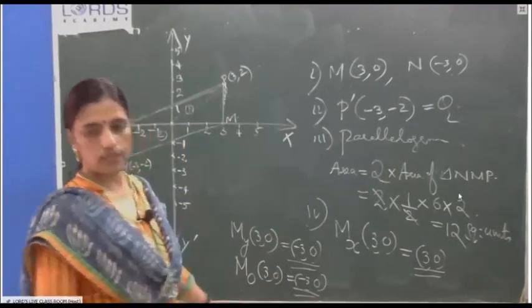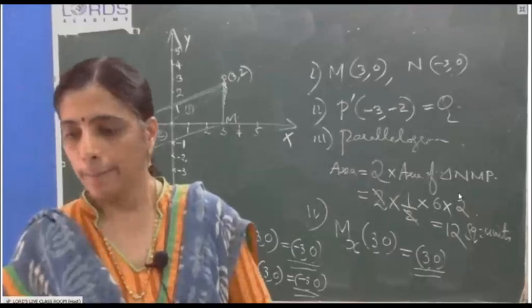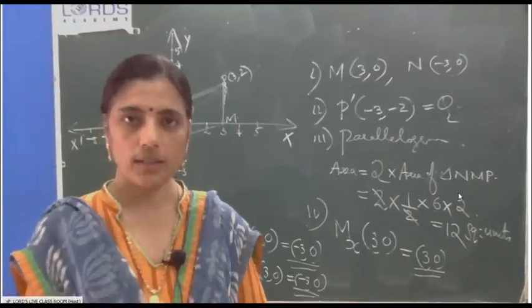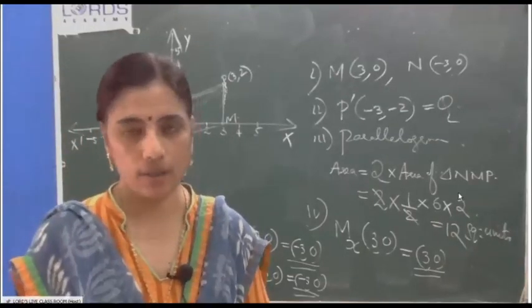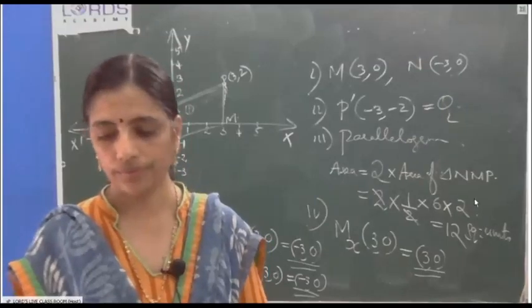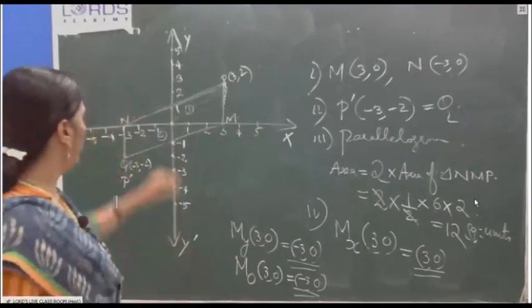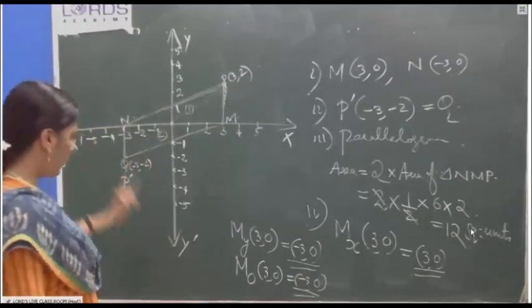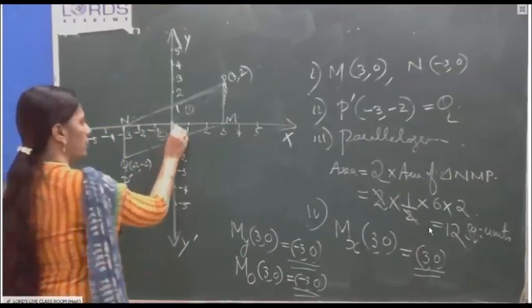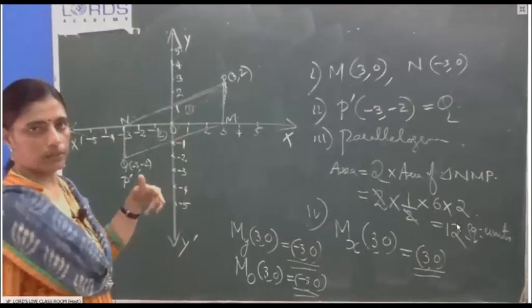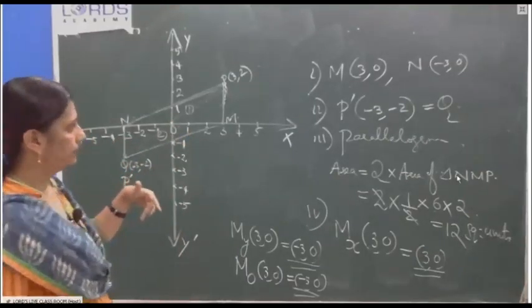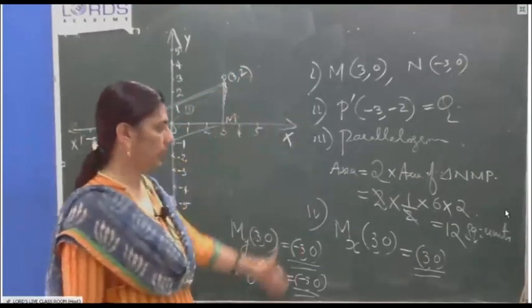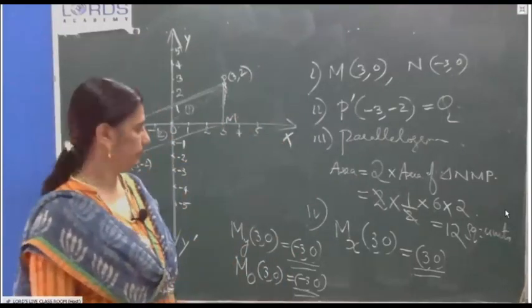Okay, this is the way to find it. If there is any doubt, you can ask. Otherwise, we will move to example 7. Here you have to follow the formalities: X, Y, X dash, Y dash, origin, everything you have to mark. And one by one you write the answers like this.